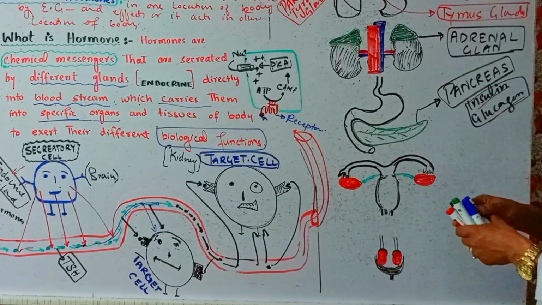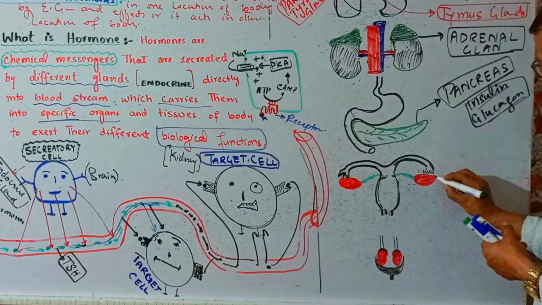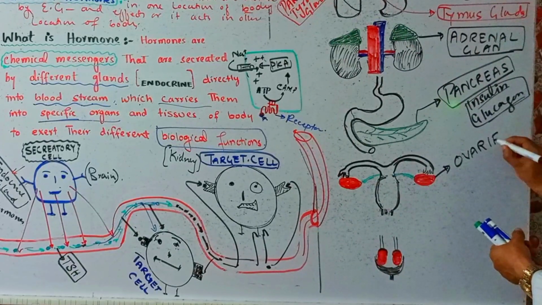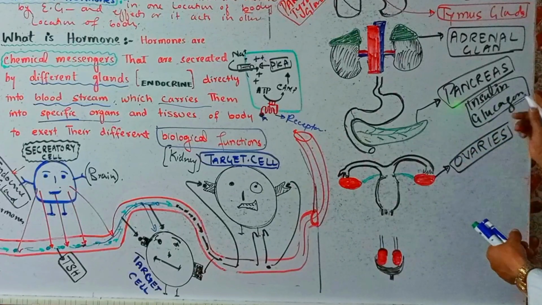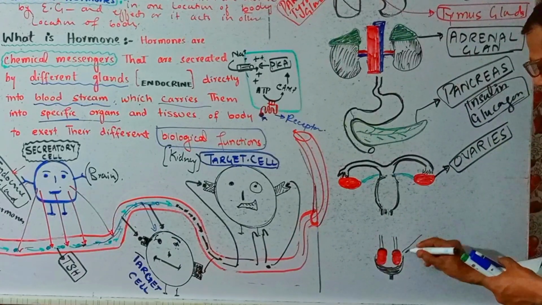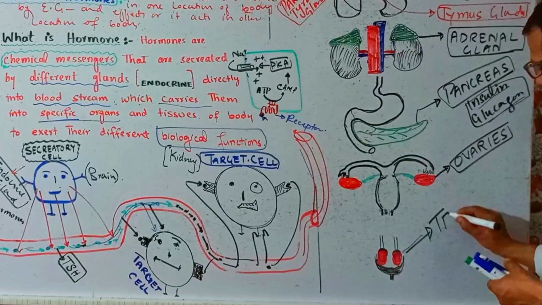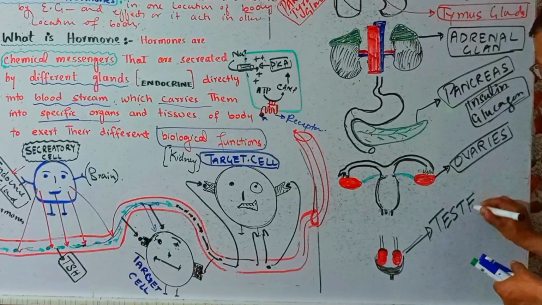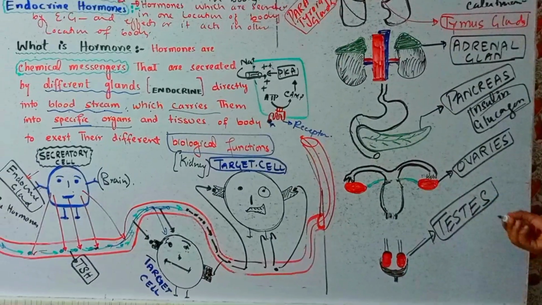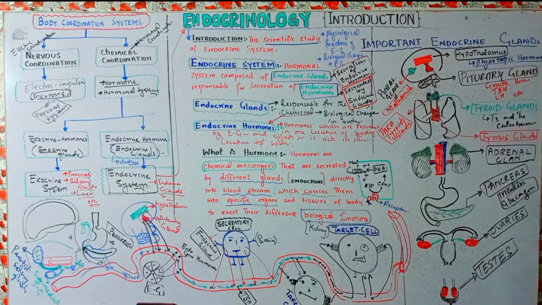And in the female reproductive system, we have important glands called ovaries, and ovaries are responsible for estrogens and progesterone, etc., which are the female sex hormones, right? And in males we have testes, responsible for the male sex hormones like testosterone, right?